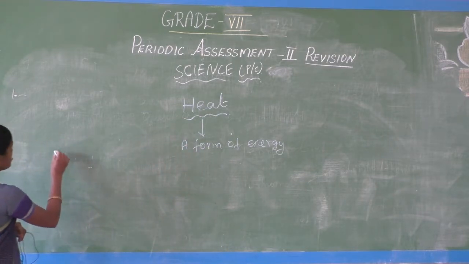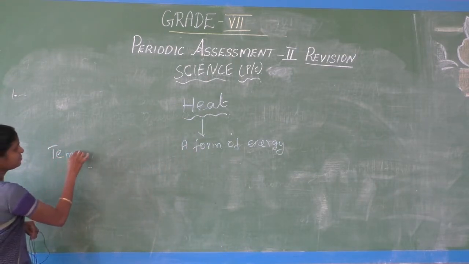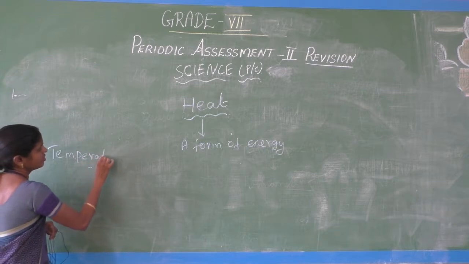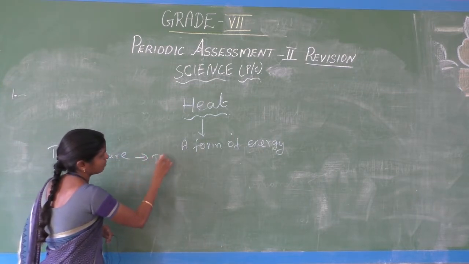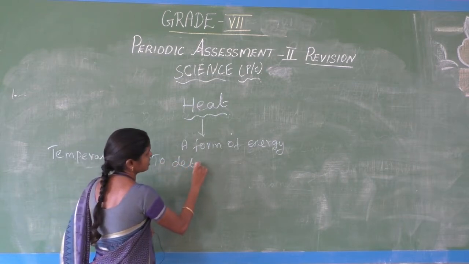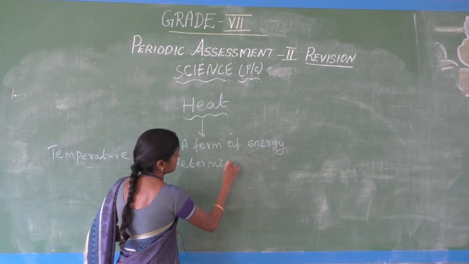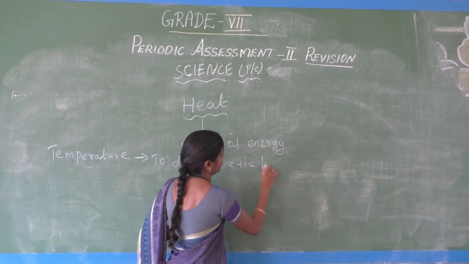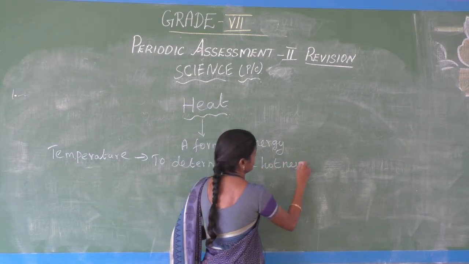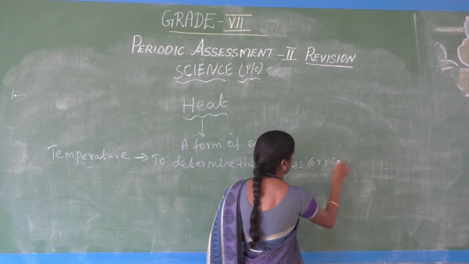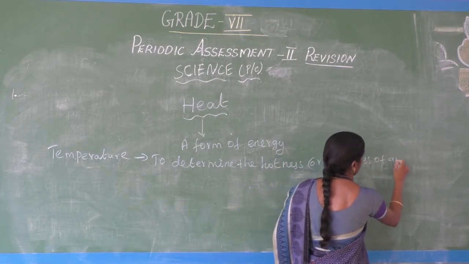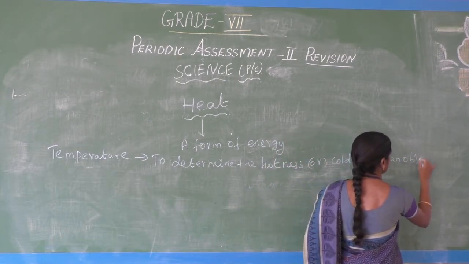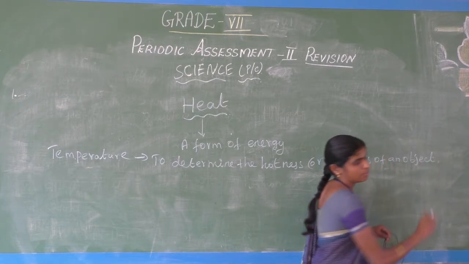What is meant by temperature? To determine the hotness or coldness of an object, that is called the temperature.